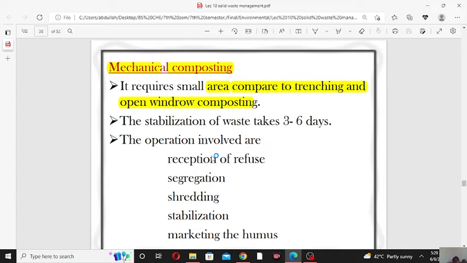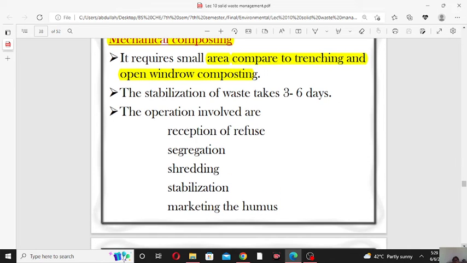The operation involves reception of refuse, segregation, shredding, stabilization, and marketing the humus. So in mechanical composting, these steps take place one by one. First of all, reception of refuse. Refuse means solid waste. First of all, the reception of the solid waste will take place.